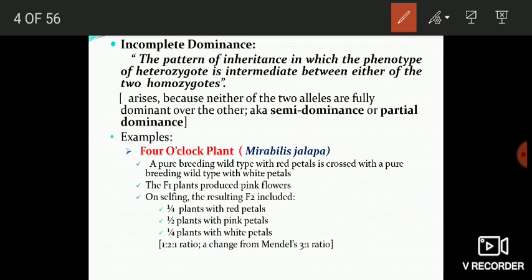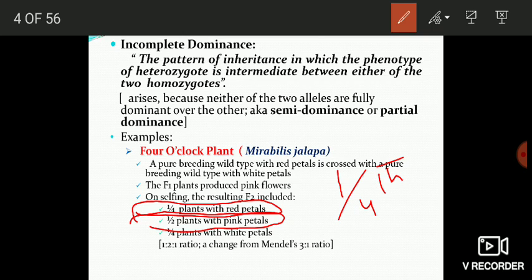And when these plants are allowed to self-fertilize, the resulting F2 generation includes 1/4 plants, I mean 1/4 of the plants, that produce flowers with red petals, 1/2 of the plants that produce flowers with pink petals, and 1/4 of the plants that produce flowers with white petals.